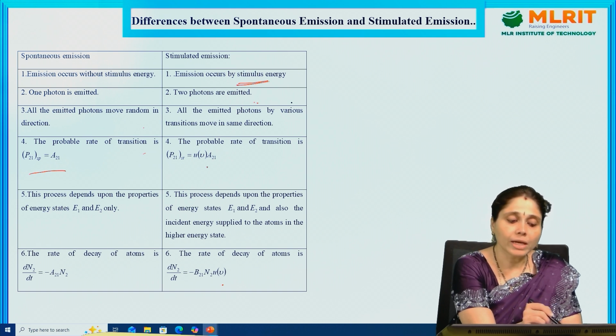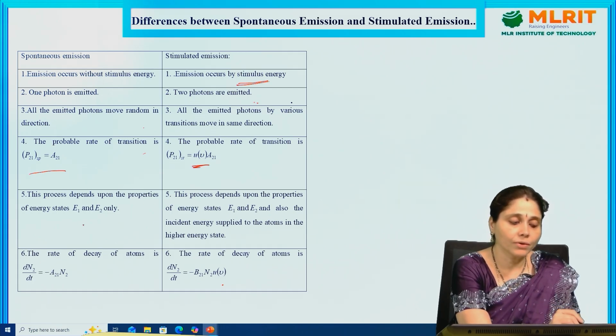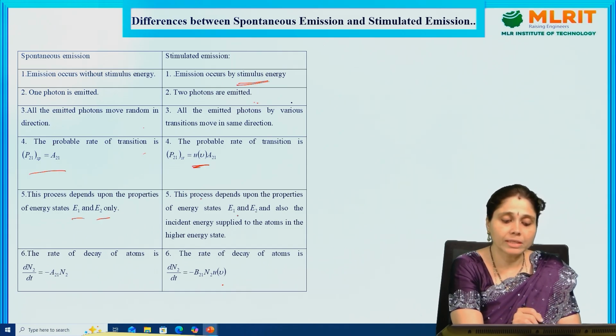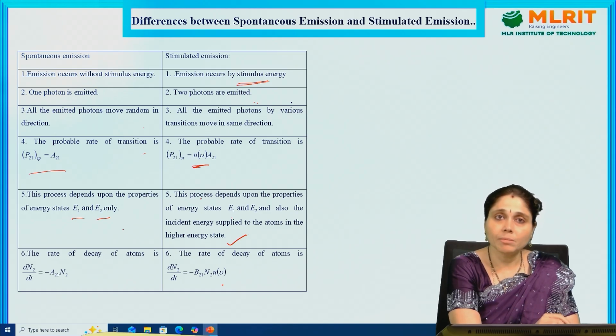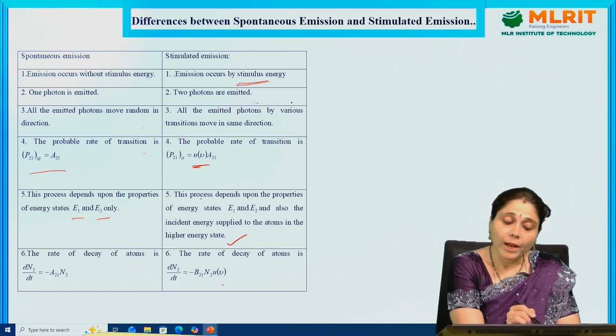The probable rate of transition for stimulated emission is P21 equals U of nu times B21, where U of nu is the energy density. This process depends on the properties of the energy states E1 and E2, and also on the incident energy supplied to the atoms in the higher energy state. So what is the difference? Spontaneous emission depends only on the difference in the energy states. Here, along with the difference in the energy states, it also depends on the incident energy supplied.